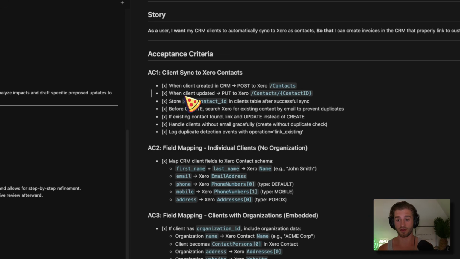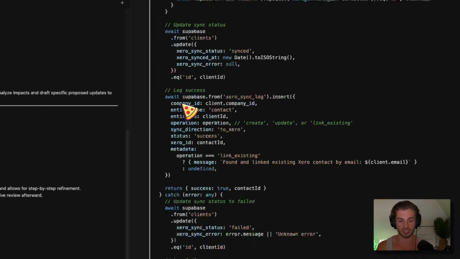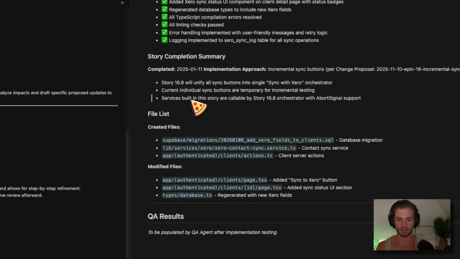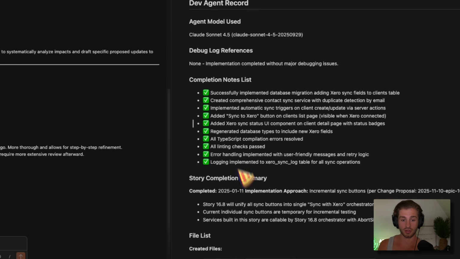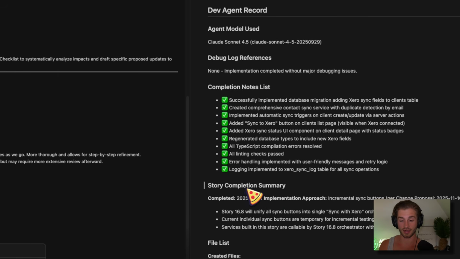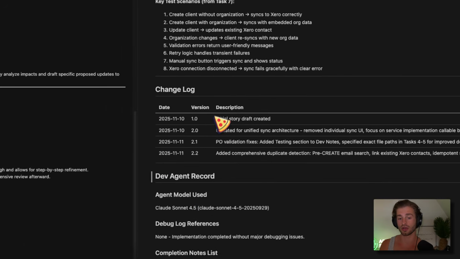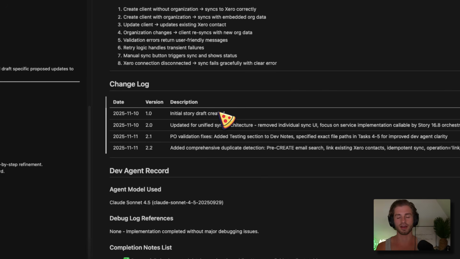If we want to go back and figure out what we've done, interpreting code is one thing, but interpreting clear human language like this on what has been implemented, what files have changed. Like if you come down here and you look at the change log, so where is it? So we can see the created files and the modified files. Then also see completion notes and completed summary and the change log. This documentation is invaluable going forward.